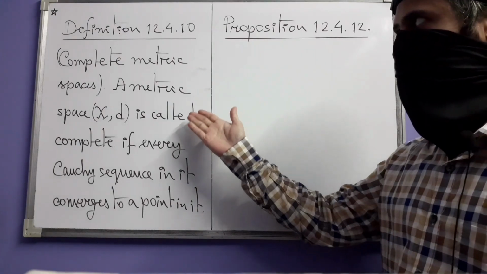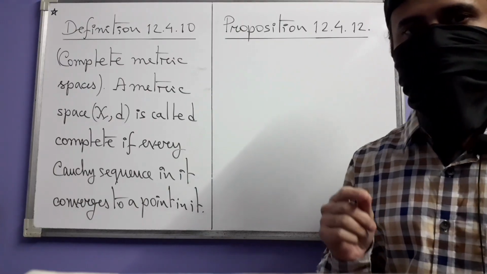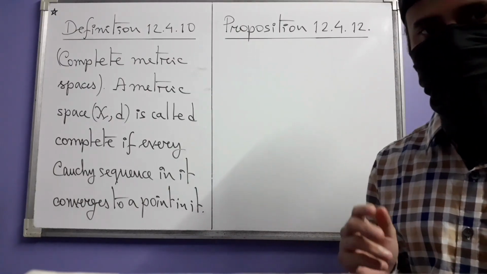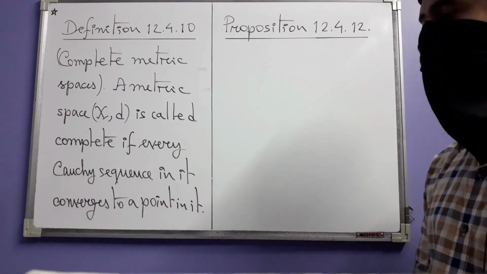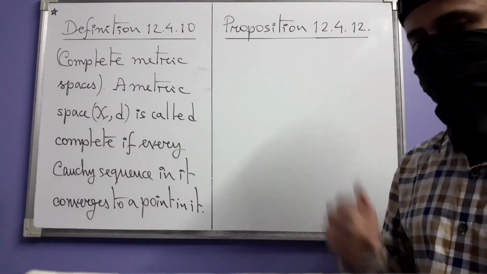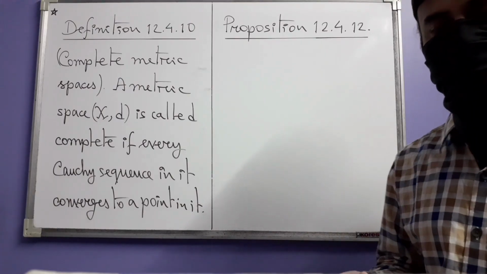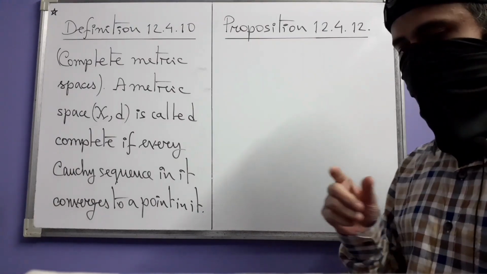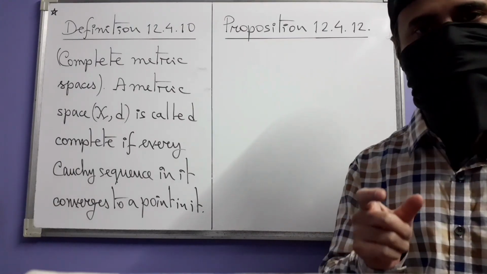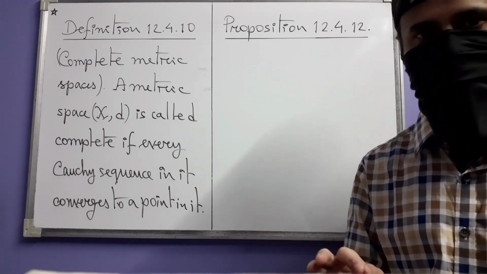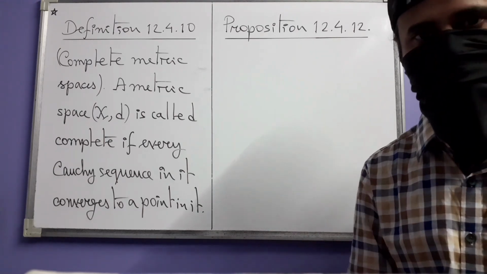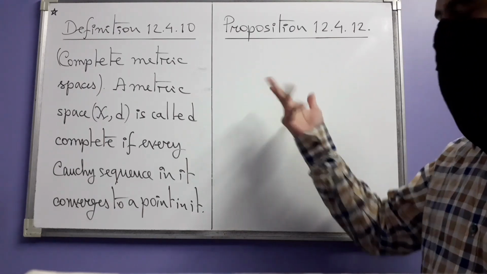After this definition, the next item, item number 12.4.11 according to the scheme for numbering items in this book, is an example which just says that the metric space of real numbers with the usual metric is complete, but the metric space of rational numbers with the usual metric is not complete. So I thought of not writing that.